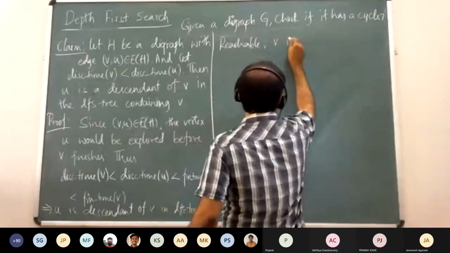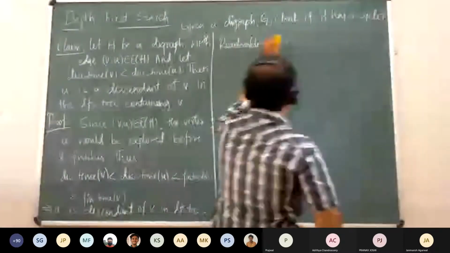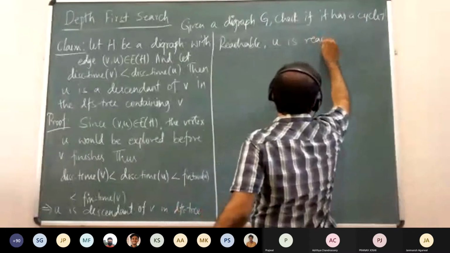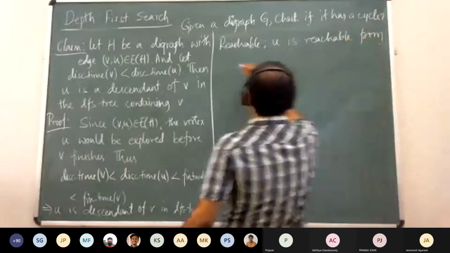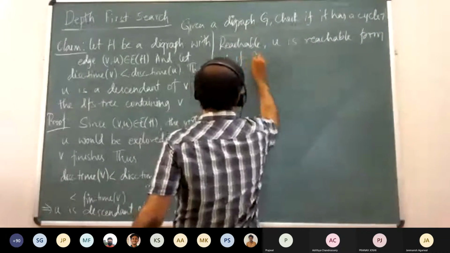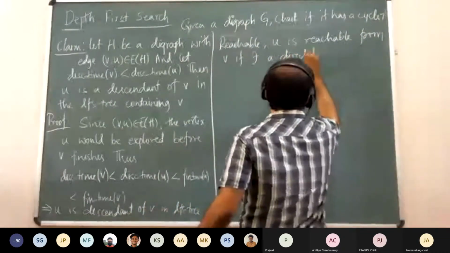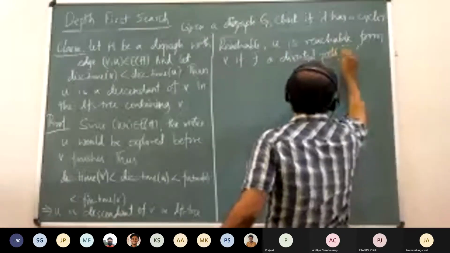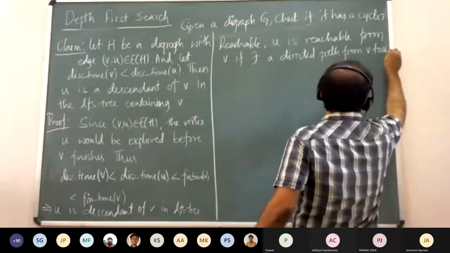V is... U is reachable from V if there exists a directed path from V to U, right?